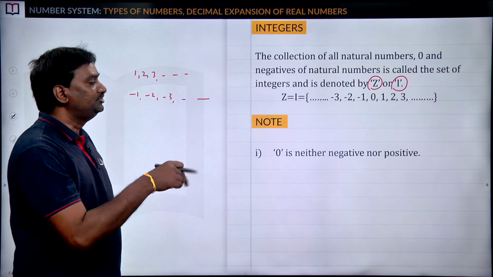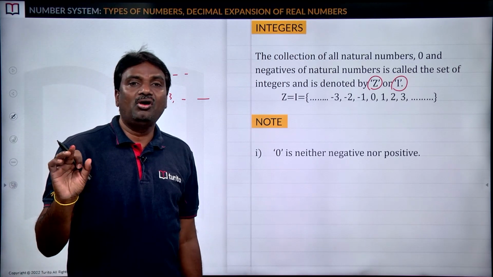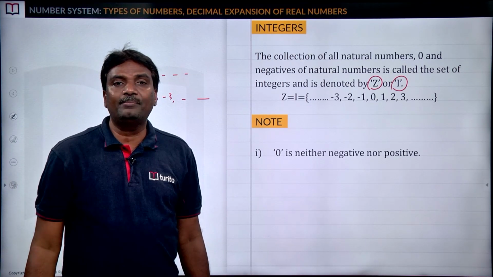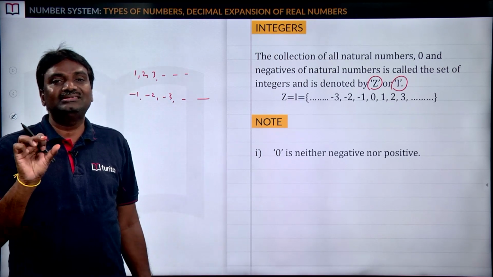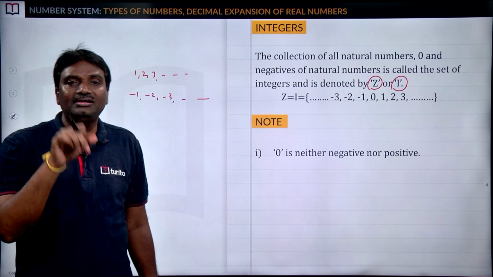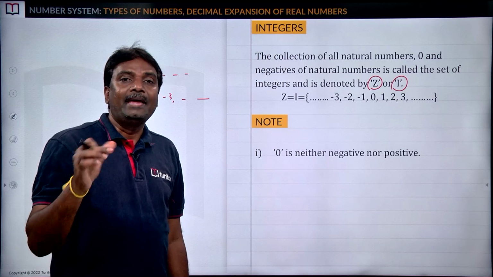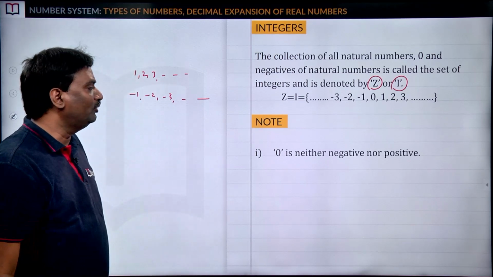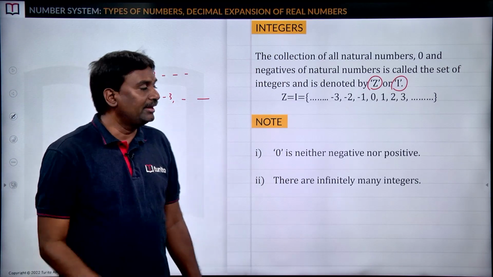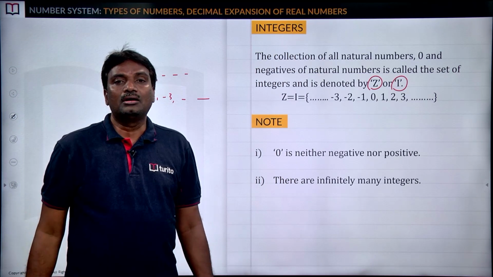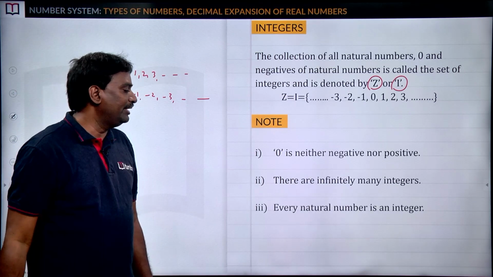Here we have a note: 0 is neither negative nor positive. On the real number line, we know all the numbers to the right side of 0 are positive numbers, and to the left side of 0 are negative numbers, but 0 is neither positive nor negative. We can say 0 is a neutral number between the positive numbers and negative numbers. There are infinitely many integers. Here also we are not able to count the integers, so we can say there are infinitely many integers.